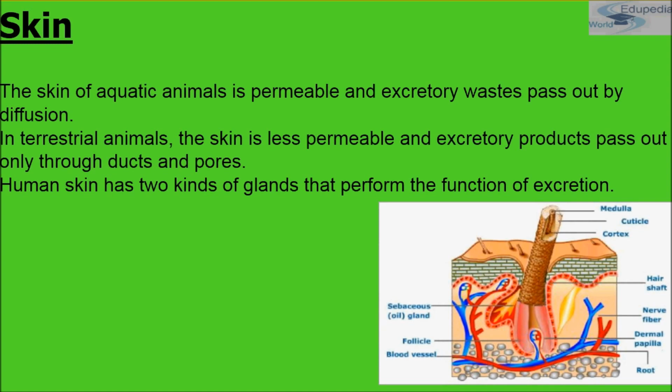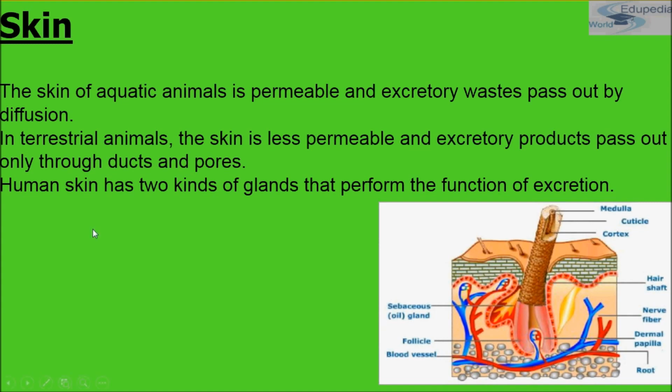The skin of the aquatic animals is permeable and excretory waste passes out by the diffusion process. In terrestrial animals, the skin is much less permeable and the excretory products pass out only through ducts and pores. Human skin has two kinds of glands that perform the function of excretion. So that's the reason skin is considered as an accessory excretory organ.